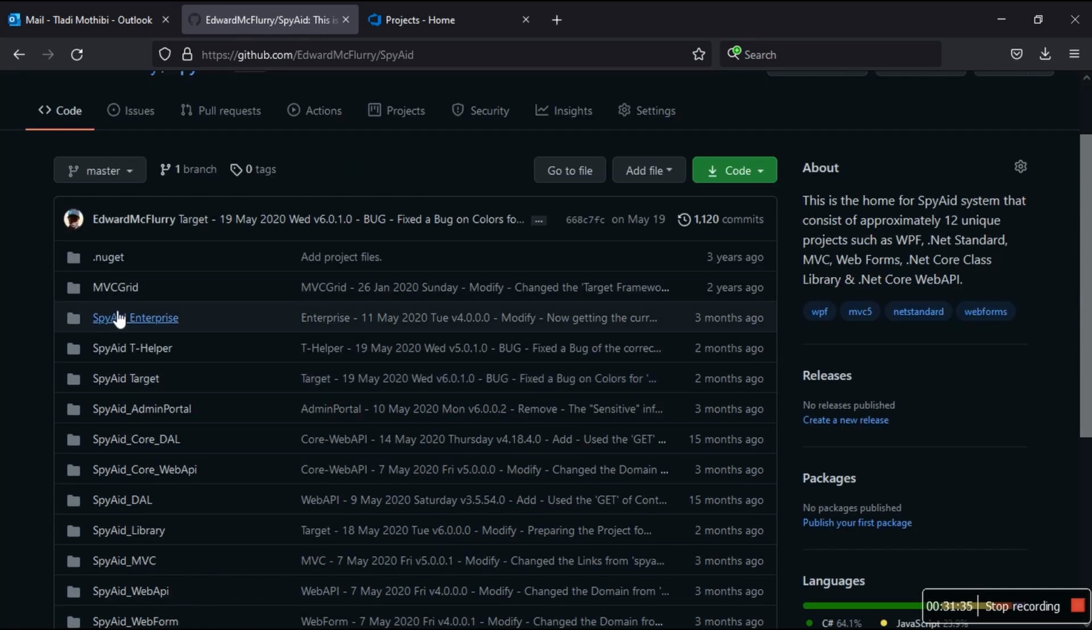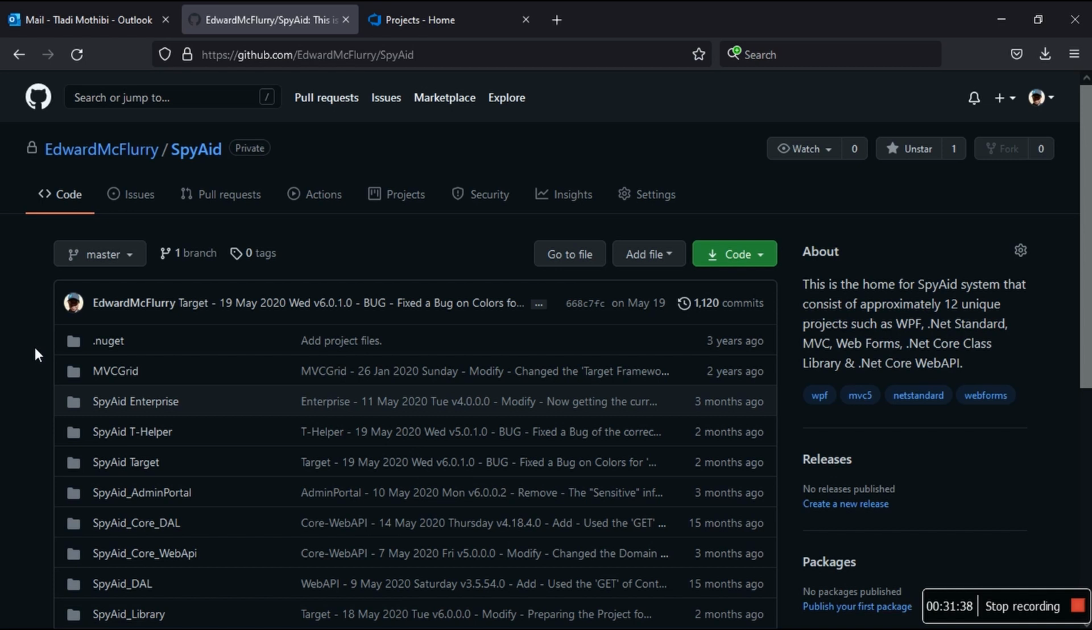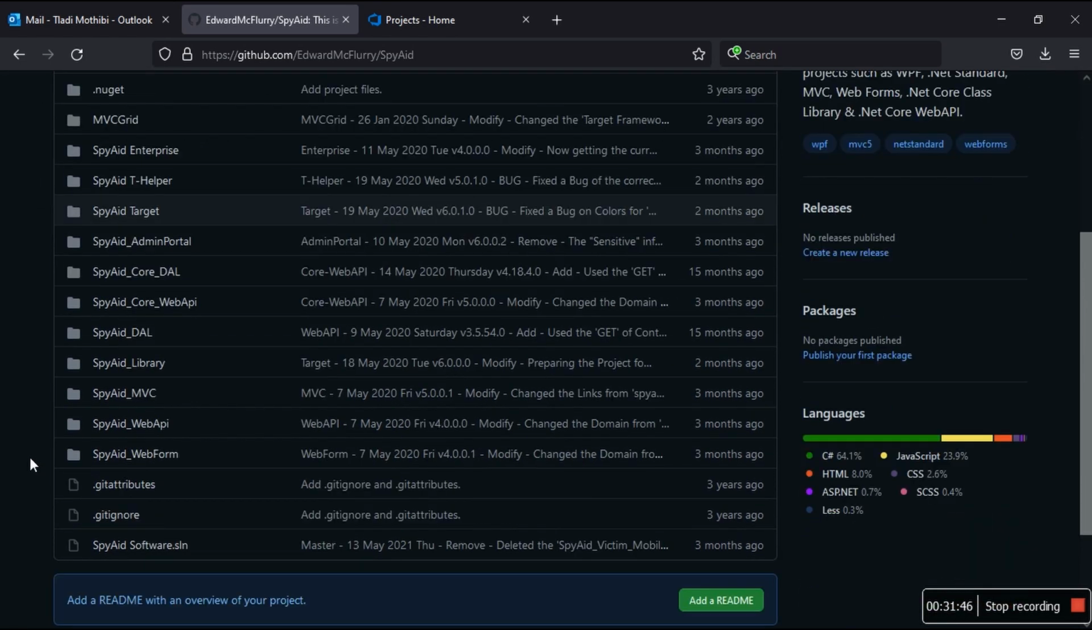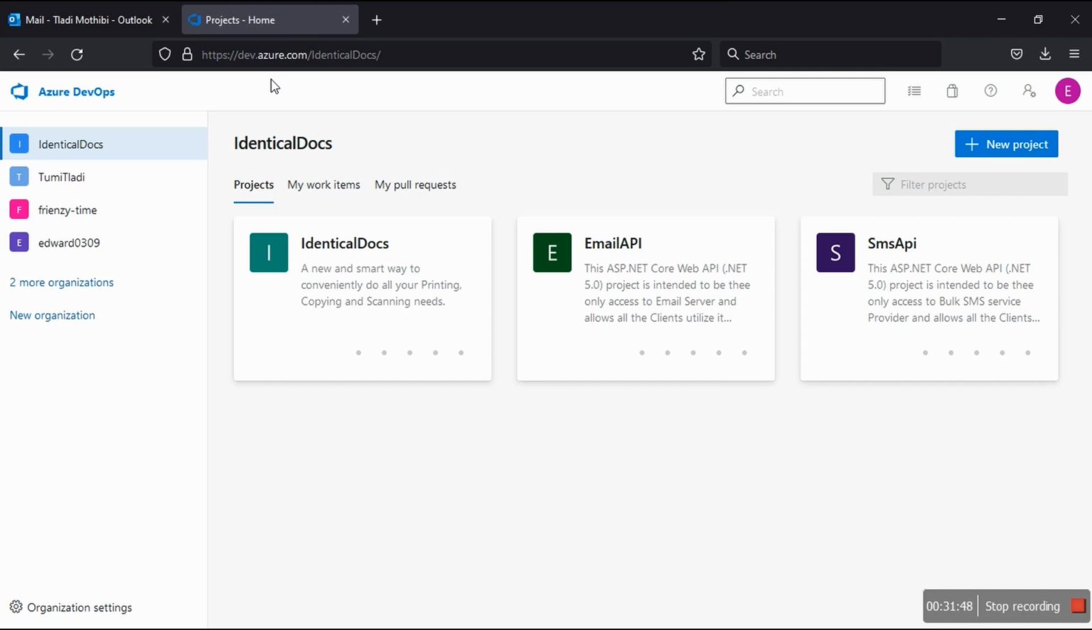Okay, so this is my other main system, which is Spy 8. It's a huge system, you know, 1120 commits. It's a huge one. Okay, this one I'm going to open in Azure DevOps. Do we have Spy 8? Where is Spy 8? On which organization? Hello, Azure DevOps. Okay, Azure DevOps as usual, a bit slowish. Come on.